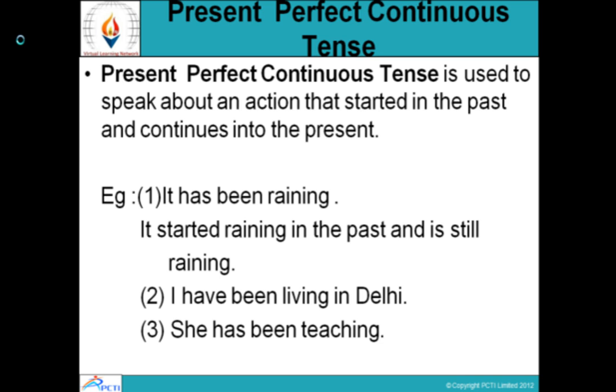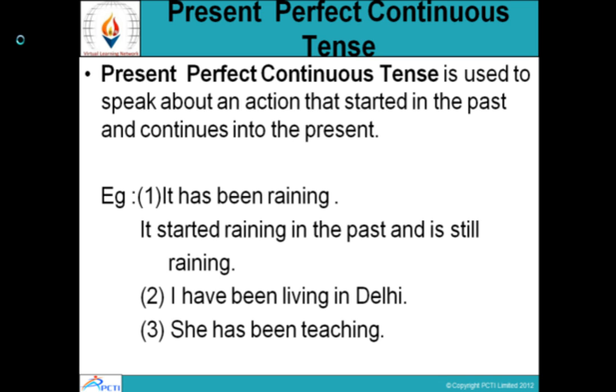Examples: it has been raining. That means it has been raining for a sufficient amount of time. If it is raining for just 5-10 minutes, we say, oh, it's raining. But if it rains for 3-4 hours, then we use this tense and we use this structure, has been: it has been raining. So this tense indicates the action has been happening for a reasonable length of time, which is not usual. So it started raining in the past and is still raining.